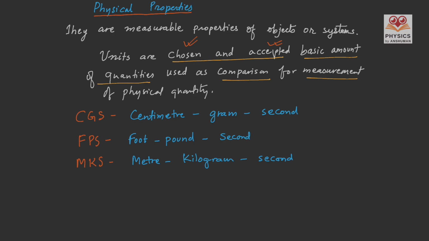CGS stands for centimeter, gram, and second. FPS is foot, pound, and second. And MKS stands for meter, kilogram, and second. All these three systems highlighted the measurement of three physical quantities especially. The first one is length, and then mass, and time.